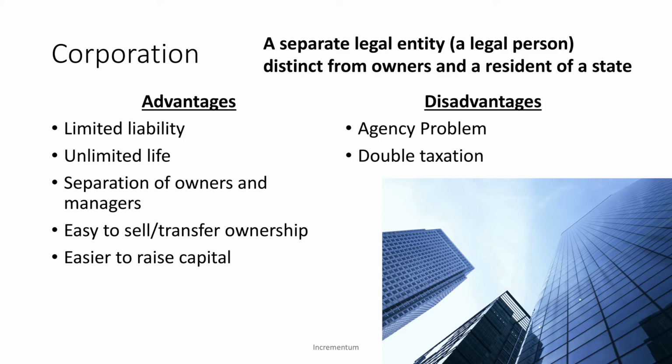Another disadvantage of a corporation is the double taxation problem. So we said before with a sole proprietorship and a partnership that all income is taxed as personal income, but with a corporation, if you'll remember from your accounting course, net income is after-tax dollars, right? So we have taxable income minus taxes, and then net income. From net income, we then pay dividends to the owners, and then those dividends get taxed at the owner's personal income tax level. So they've gotten taxed once at the corporate level, and then they get taxed again. Those same dollars get taxed again at the personal income tax level. So that's what we mean by the double taxation problem. So this is a disadvantage faced by corporations.